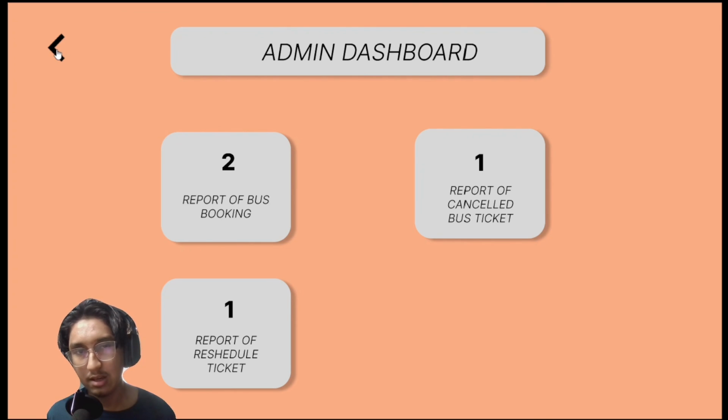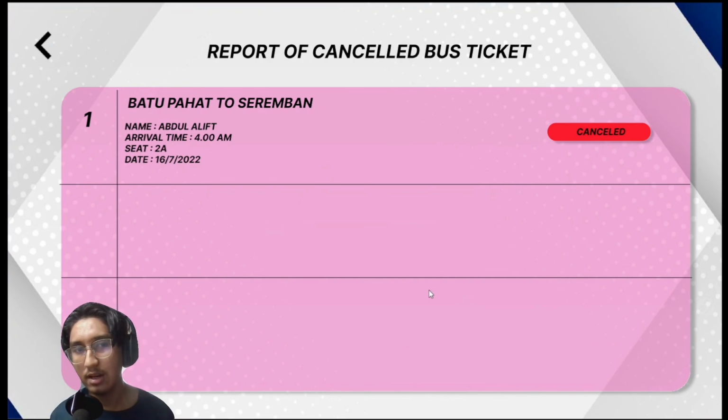And the last item on the admin dashboard is the report of cancelled bus tickets. Here you can see the report, where for example there's a person who cancelled a bus ticket from Batu Pahat to Seremban, with the name, the arrival time, the seat and the dates, and the status showing it has already been successfully cancelled.